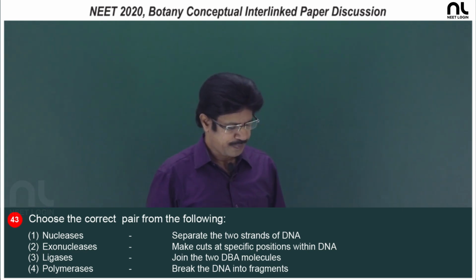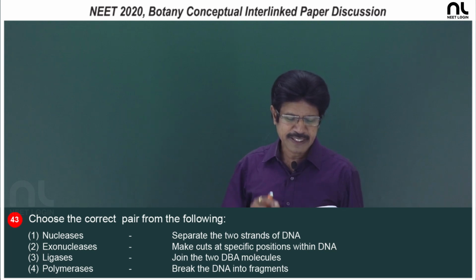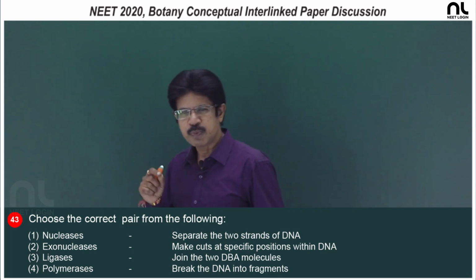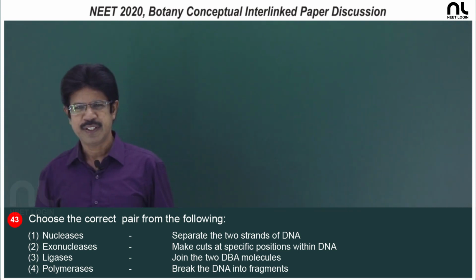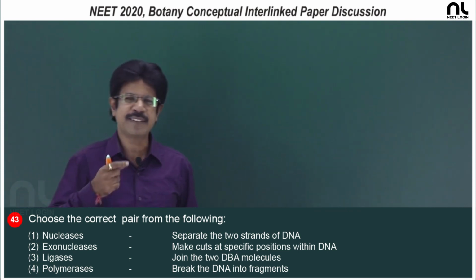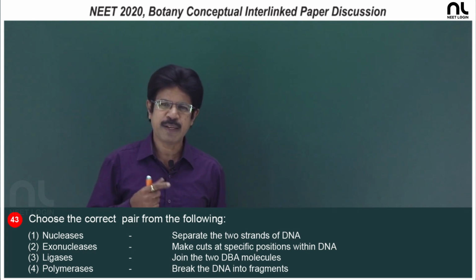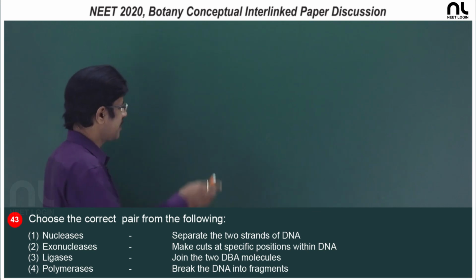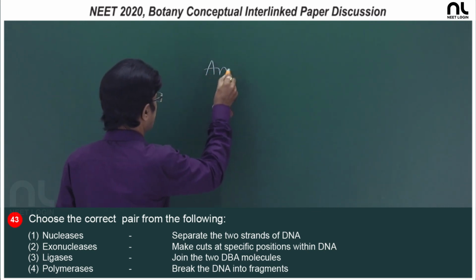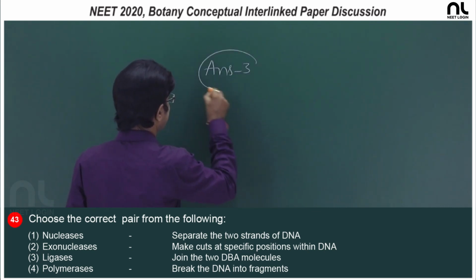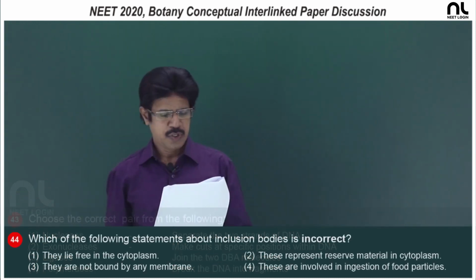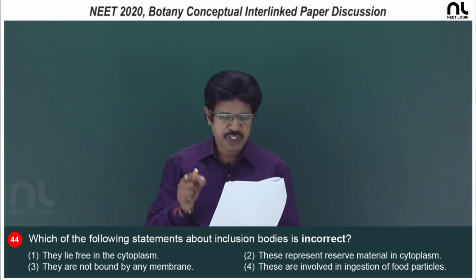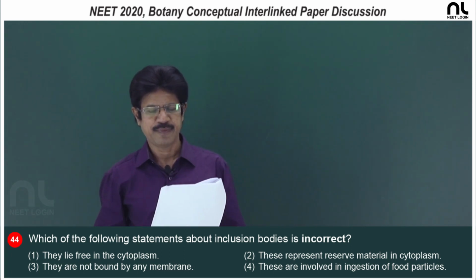Third, it is right. Fourth, polymerases break the DNA into fragments. Polymerases are the enzymes which polymerize nucleotides. DNA polymerases polymerize DNA nucleotides. RNA polymerase polymerizes ribonucleotides. So, the right option is the third option, ligases. Question number 44, which of the following statements about inclusion bodies is incorrect?